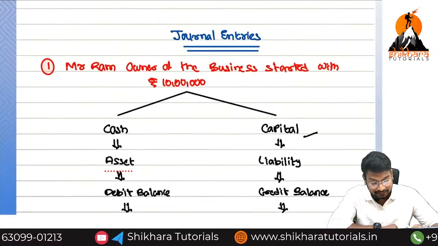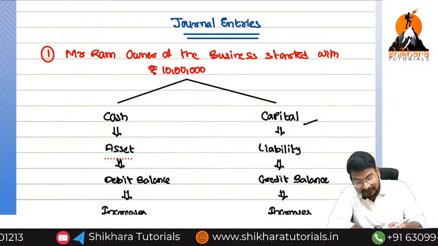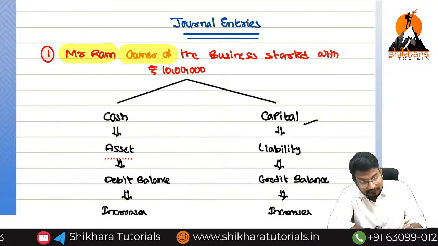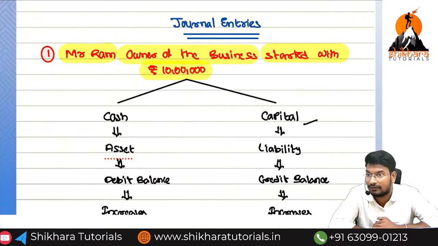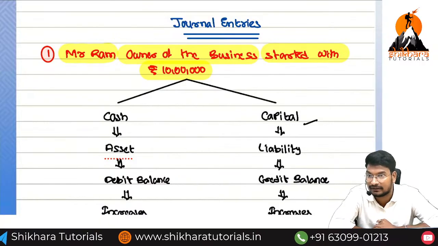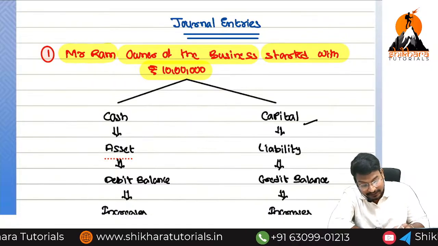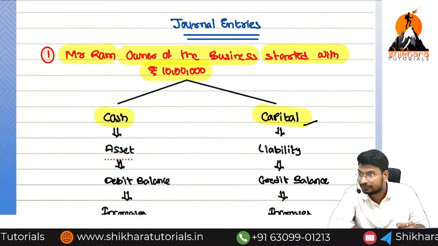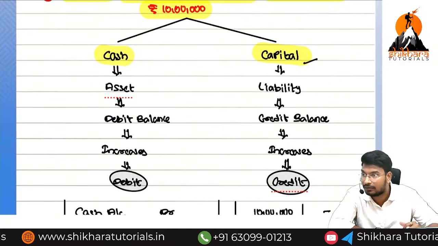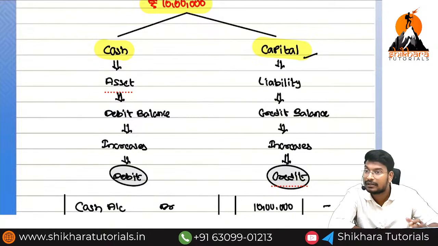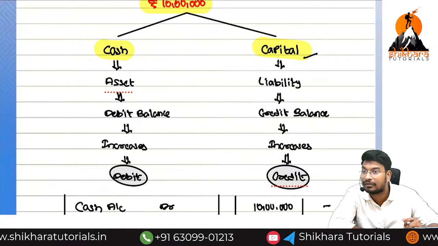Next to financial books, and we have discussed one entry. So what is the entry here? Mr. Ram, owner of the business, started with 10 lakhs. With the amount of 10 lakhs, he has started the business. We already know the outcomes. What are the outcomes here? Cash and capital. But before that, which account will we use? Cash means asset. We will follow the real account.